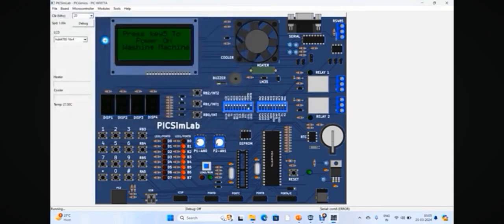And after uploading the file we have to press the key to power on the washing machine. So this is switch 1, switch 2, switch 3, switch 4 and switch 5. Okay, now I am pressing switch 5. So these are some washing programs like daily, heavy and delicates. To navigate the programs, we have to long press switch 4.